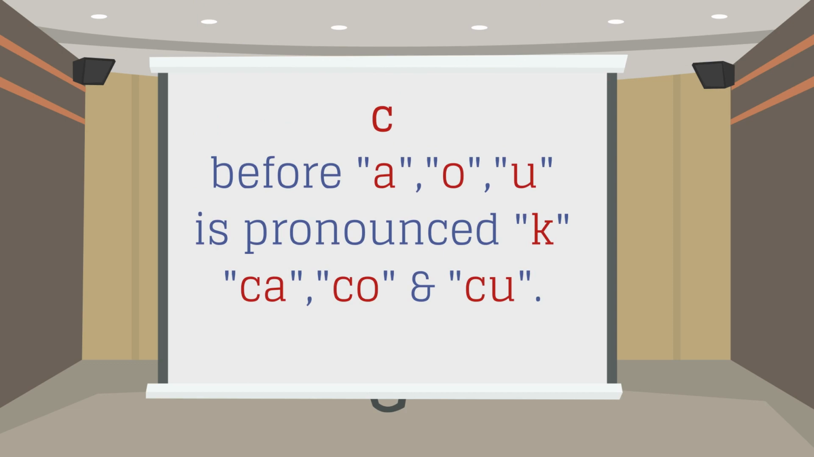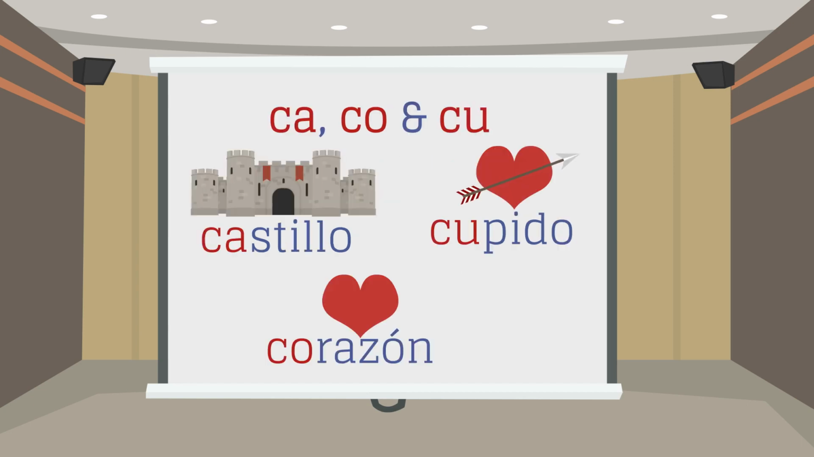C before A, O, and U is pronounced K. Ka, ko, ku. Ca, castillo. Co, corazón. Cu, cupido.